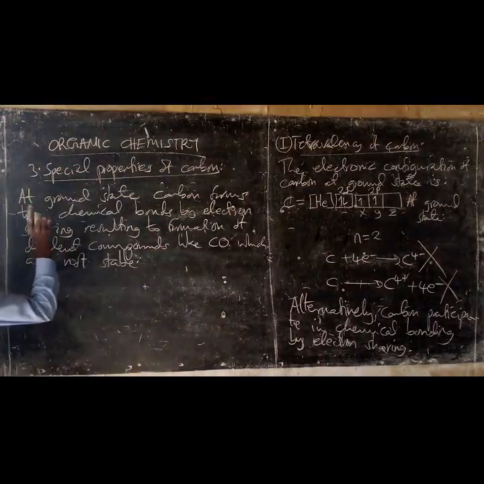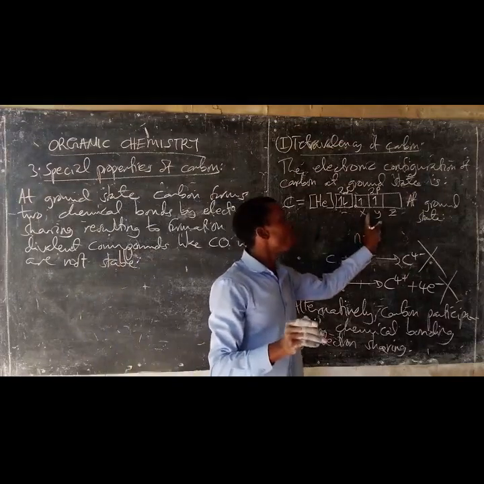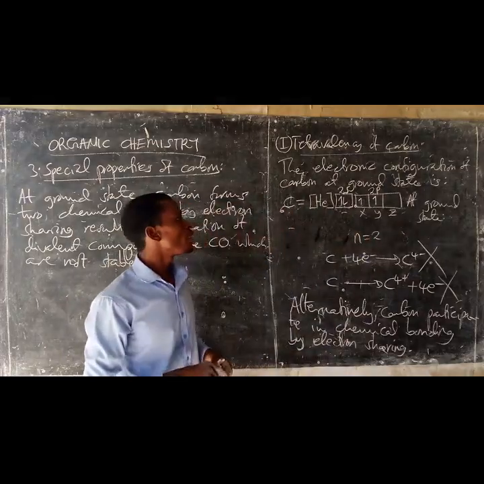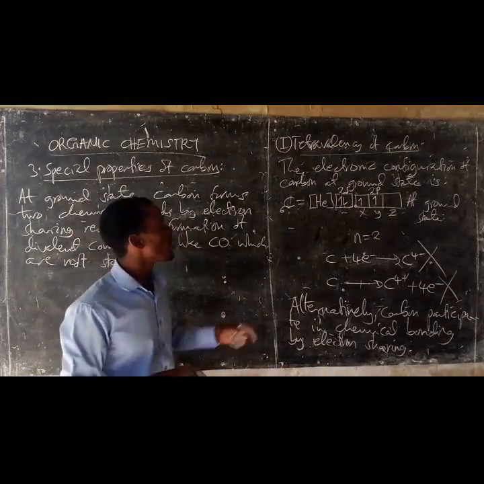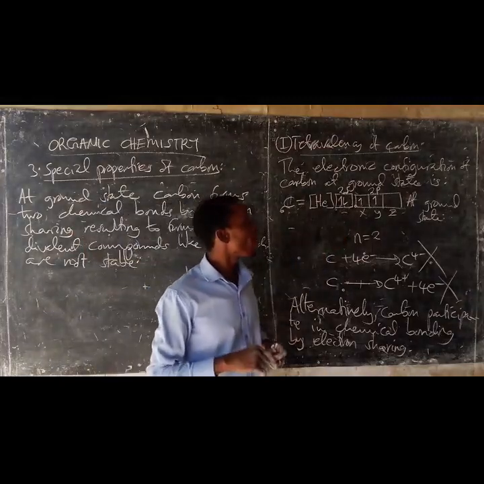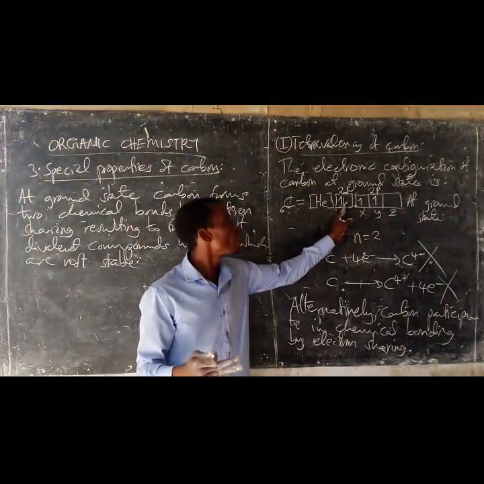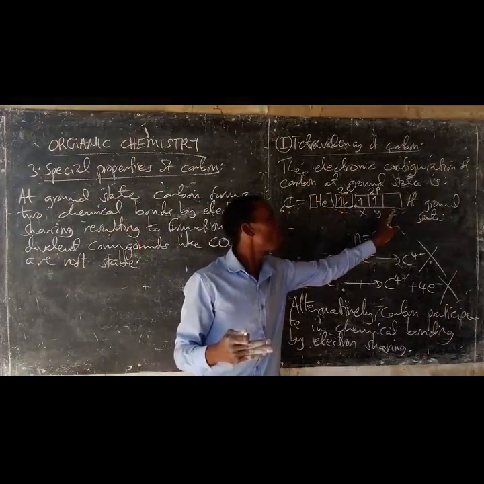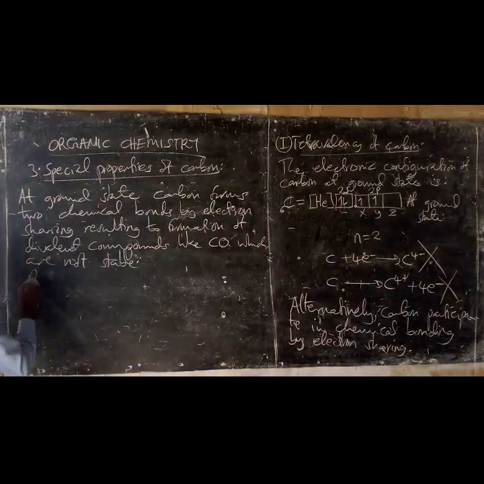But also, in order for the carbon atom to be involved in chemical bond formation to form tetravalent compounds, it needs to increase its combining power. The combining power is increased by promoting one of the two paired electrons from the 2s orbital to the empty 2pz orbital.